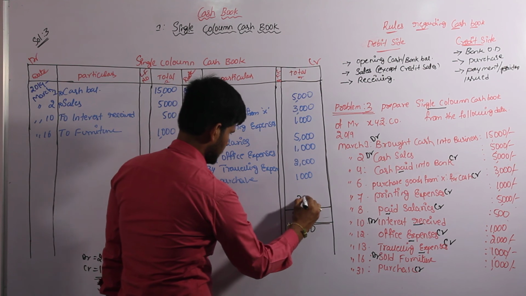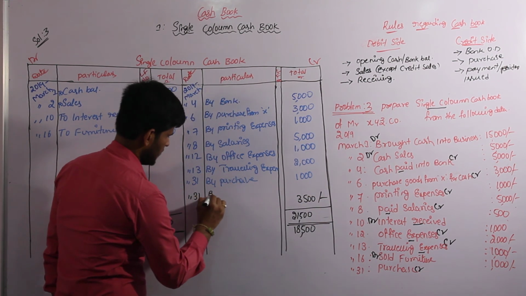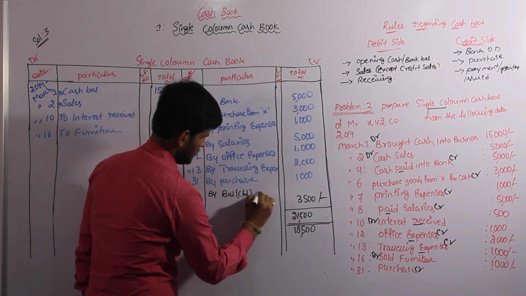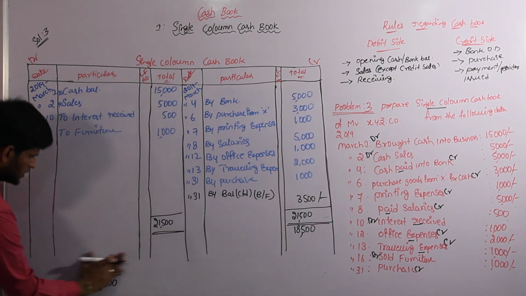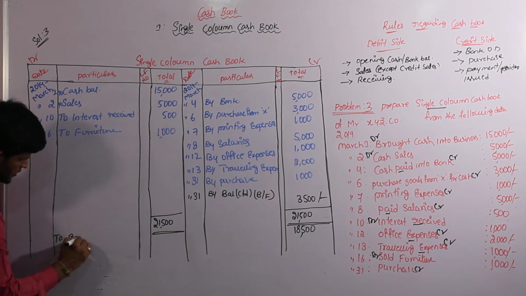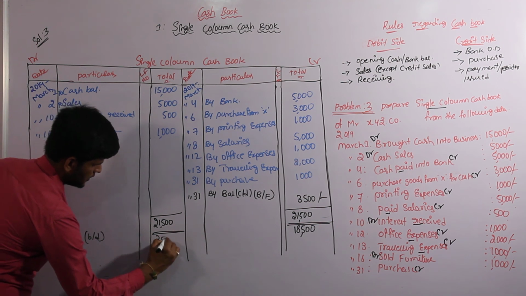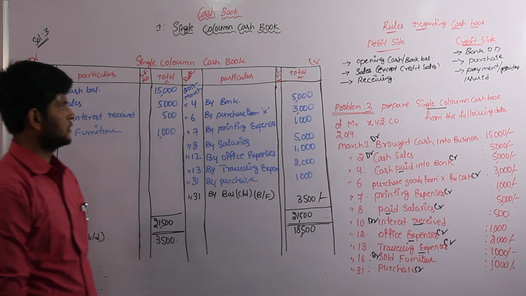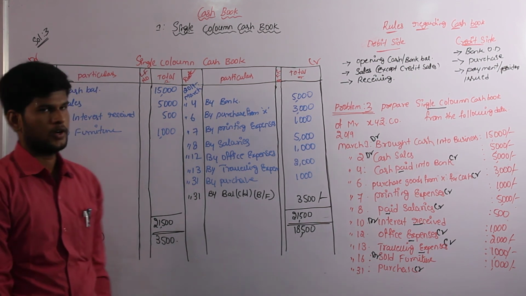The difference is 3,500. On 31st March, by balance carried forward, that is nothing but the balancing figure, brought down 3,500. This is the complete problem relating to the single column cash book. In our next session we are going to solve the two column cash book.